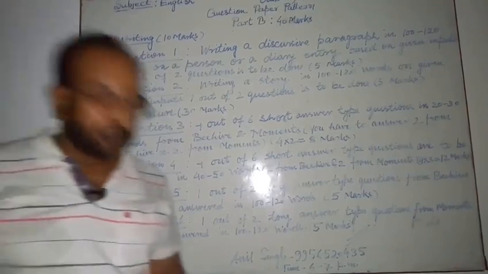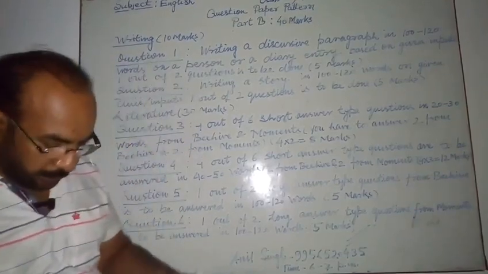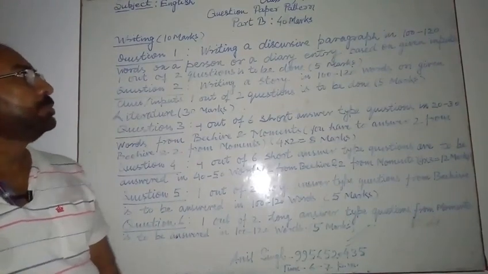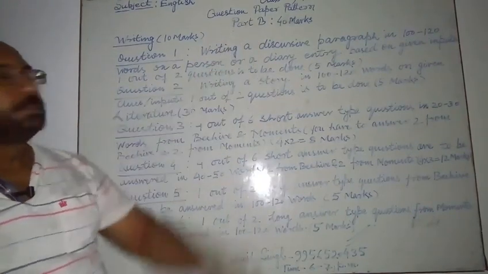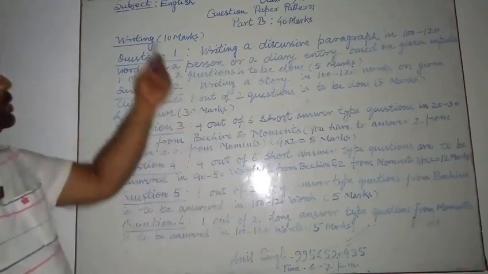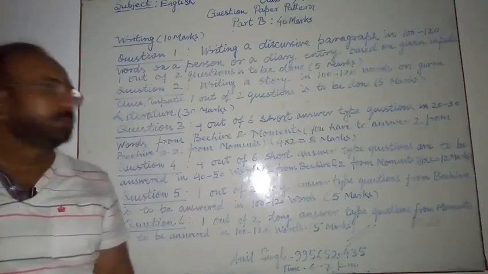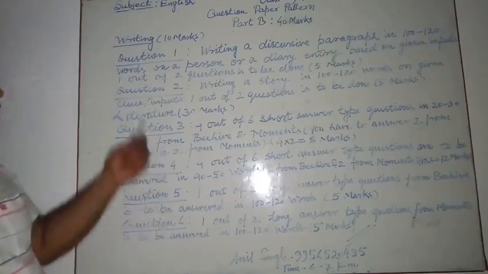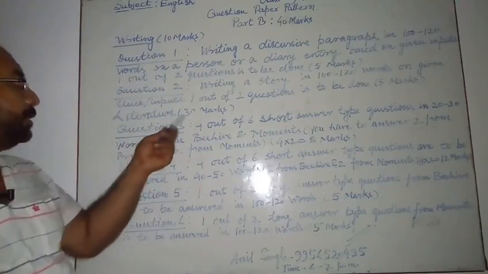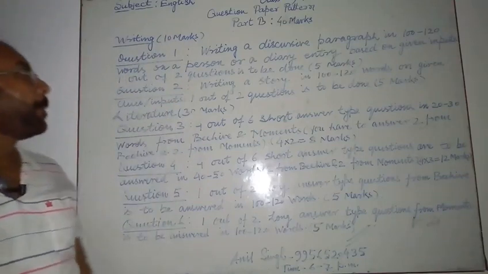Hello students, now I will discuss the part B of your question paper. This is also of 40 marks, but this part contains only 2 sections, writing section and literature section. The writing section is of 10 marks and literature section is of 30 marks.